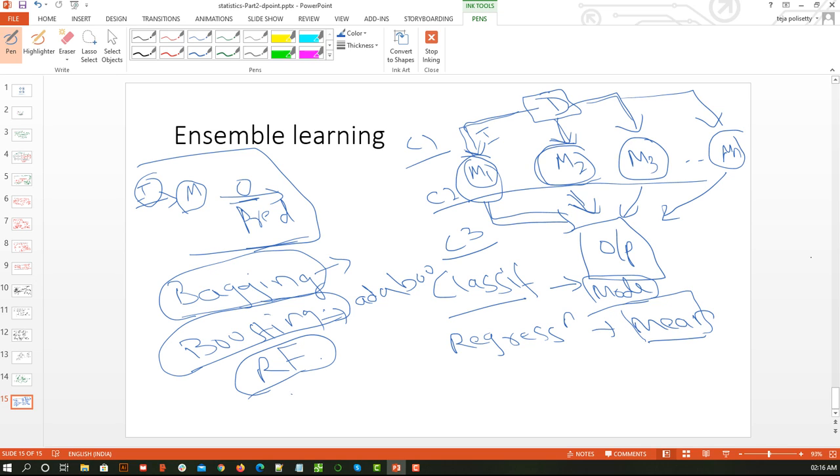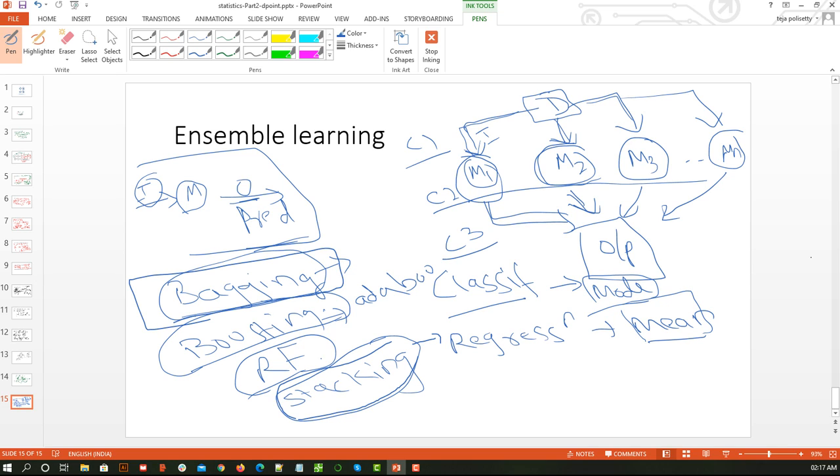Another popular one is stacking. Stacking is not an algorithm, it is a way of combining models, using different models at different levels, at a different hierarchy. Once we know the concept behind stacking, we can use it in any manner. Today's agenda will be restricted to bagging, so let's get on to the bagging topic.